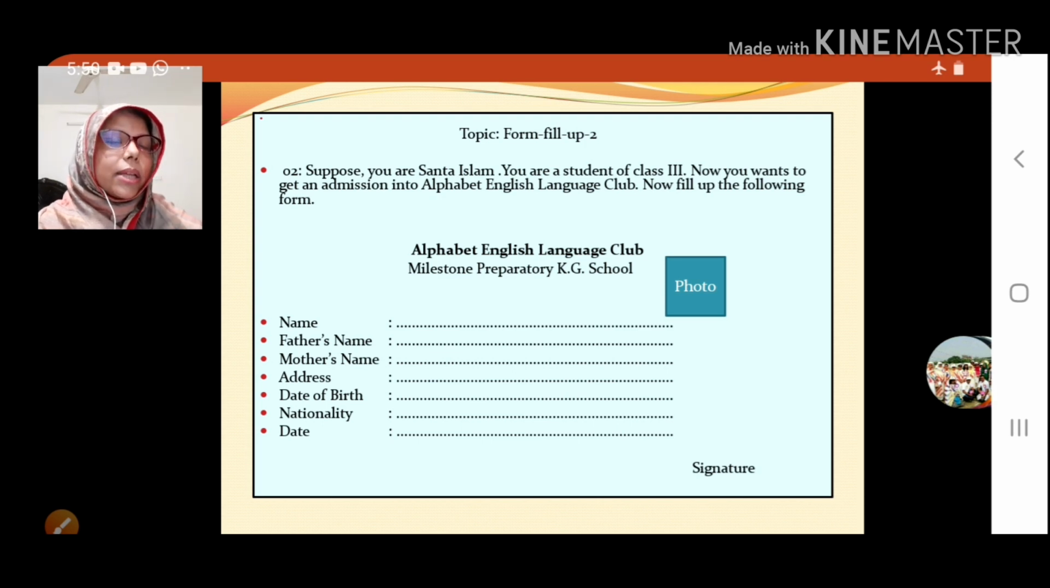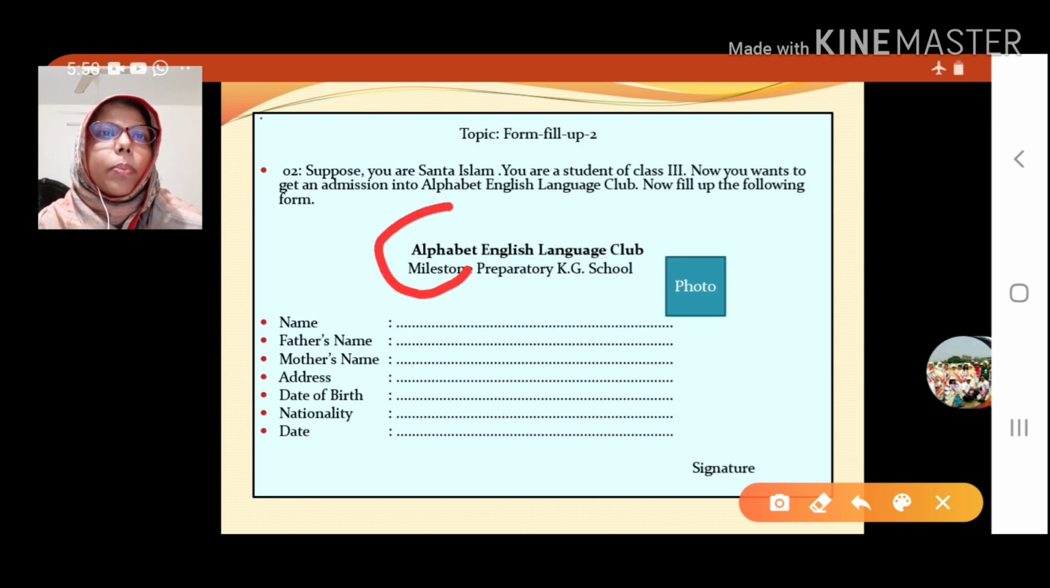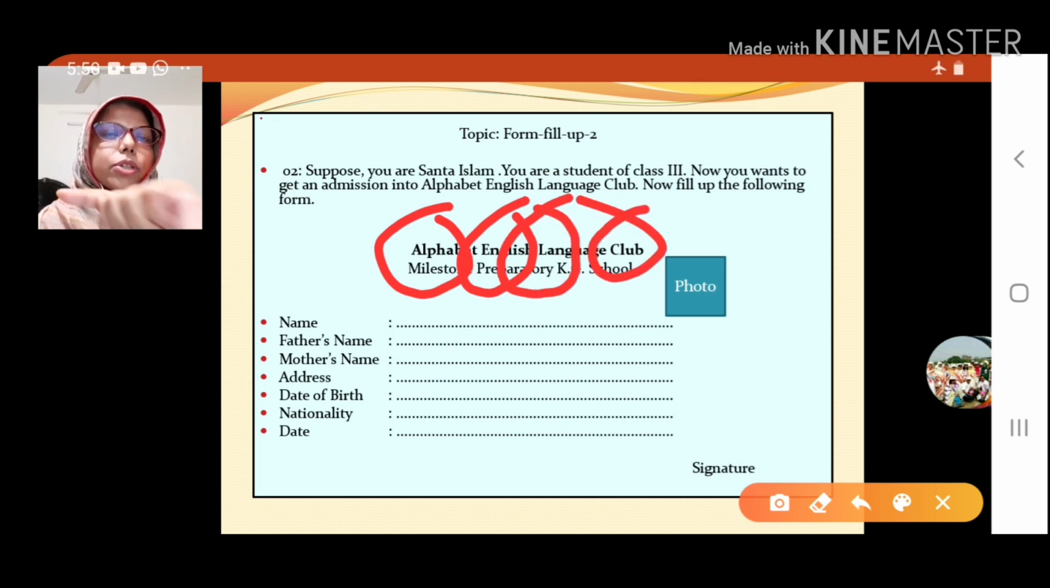Here I need to tell you another important thing. Look, here the first letter of Alphabet should be capital. Then English, this is also a capital first letter. Language also and Club also. So when you write this, you must be careful. The caption is like this: Alphabet, A is capital; English, E is capital; Language, L is capital; Club, C is capital. So be careful when you write in your copy. You must follow it this way.